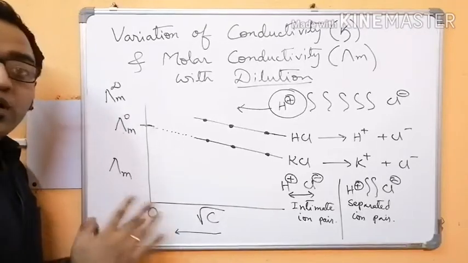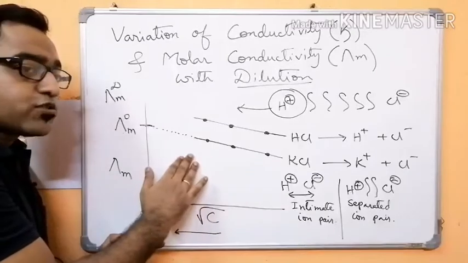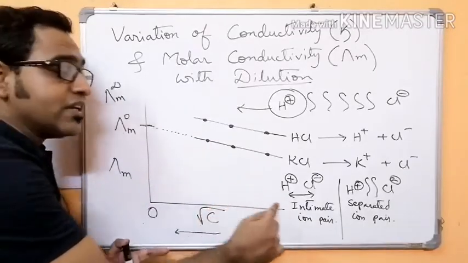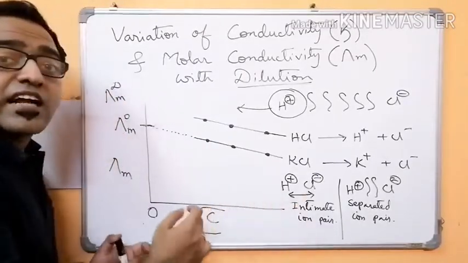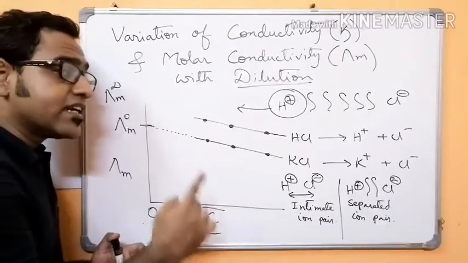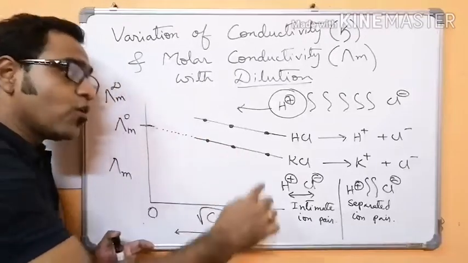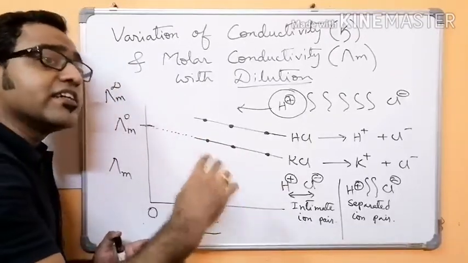So hope you understood that the molar conductivity increases gradually. It is due to decrease in interionic attraction. The number of ions does not change, it remains the same, only the interionic attraction decreases.